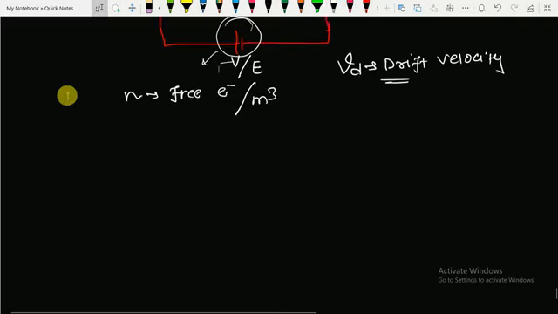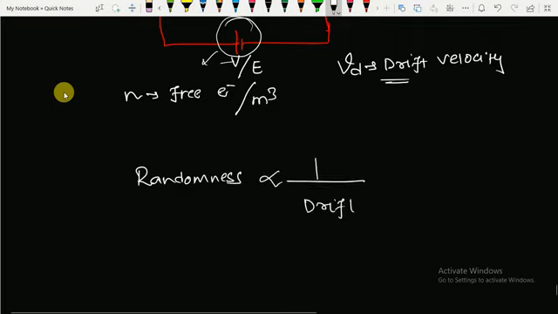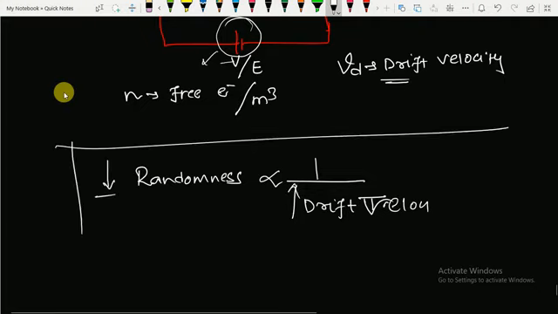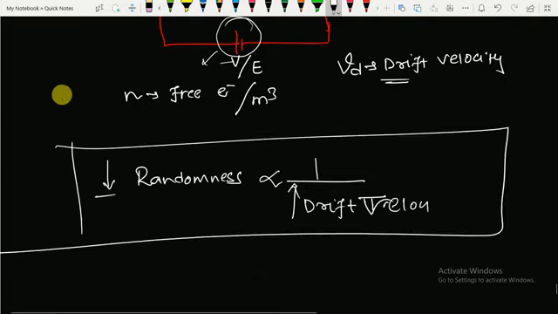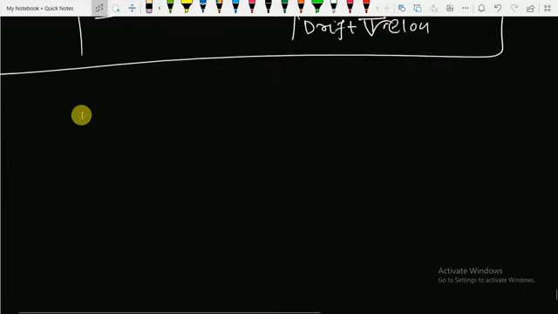Now let me introduce a term, randomness of electron. Randomness is inversely proportional to drift velocity. Please remember this point about drift velocity. As drifting increases, randomness decreases. You need to remember this, because they can ask or have asked questions related to this.